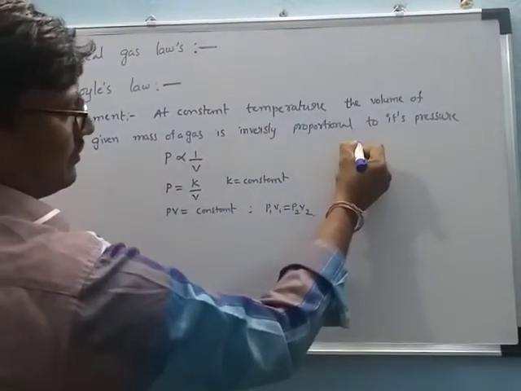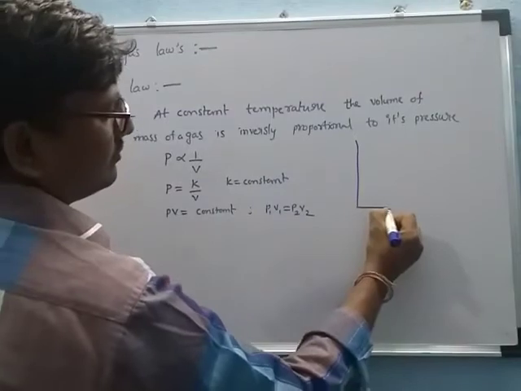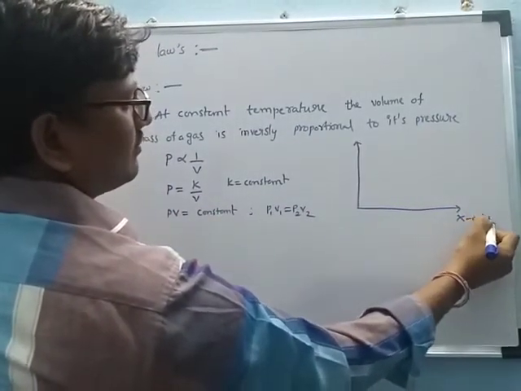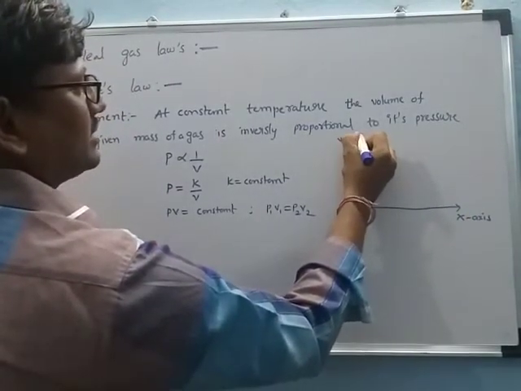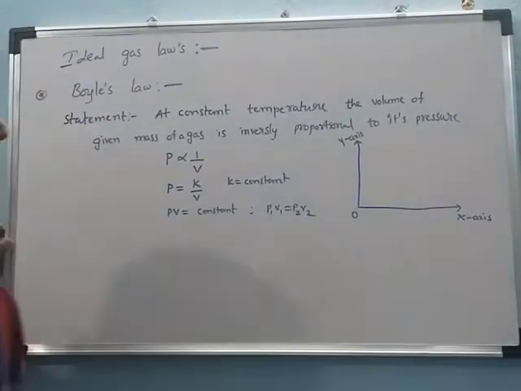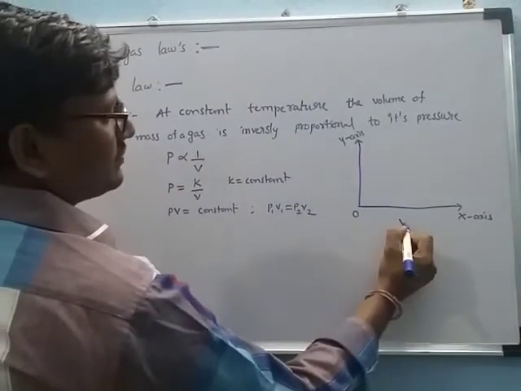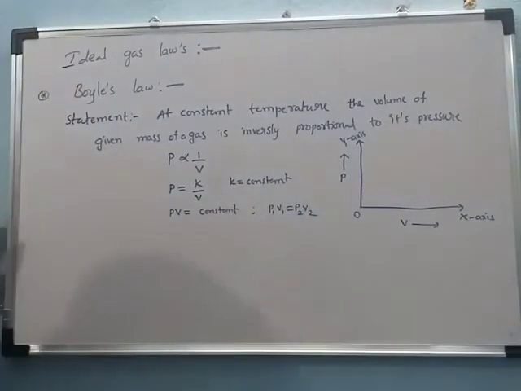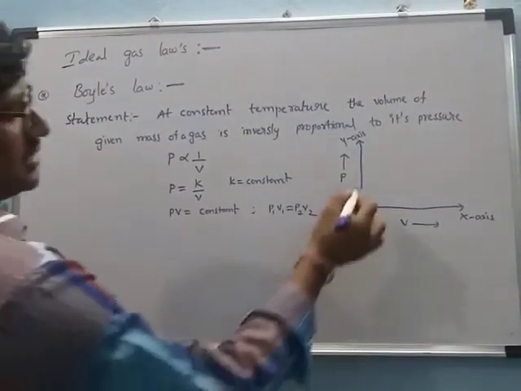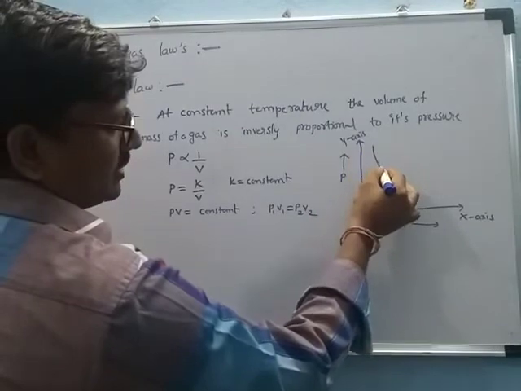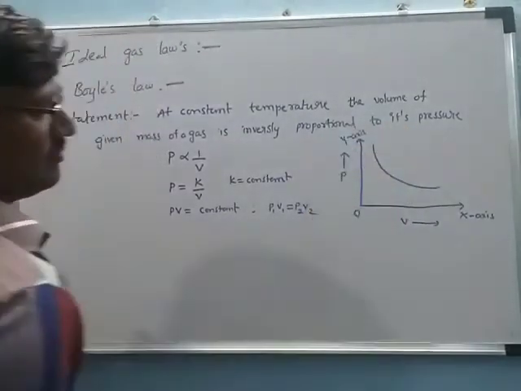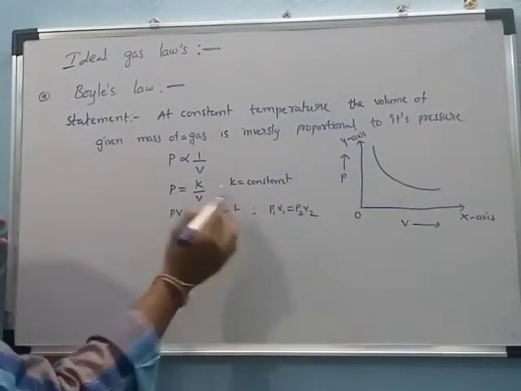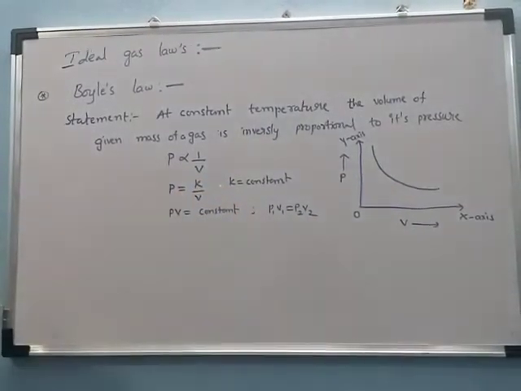We can draw the graph between pressure and volume. This is the x-axis, this is the y-axis, and this is the origin. Along the x-axis we take volume and along the y-axis we take pressure. The graph is a reverse parabola. As the pressure increases, the volume decreases, because they are inversely proportional.